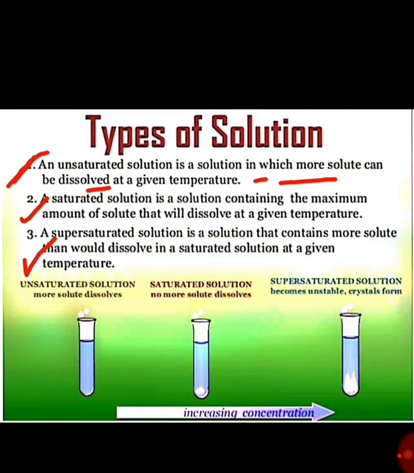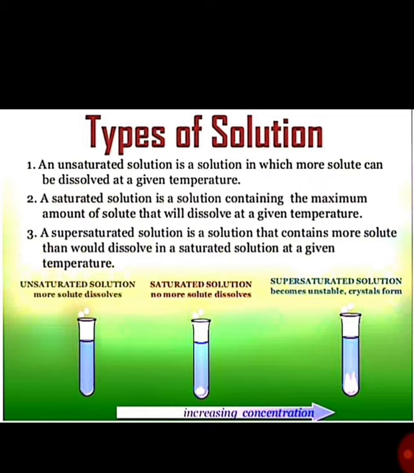Then what will happen? At a certain point, the sugar stops dissolving in this solution. That kind of solution is known as a saturated solution. Third is supersaturated solution. Supersaturated solutions contain more solute than would dissolve in a saturated solution at a given temperature. If we heat a saturated solution and keep adding sugar to it, then what will happen? It will dissolve but form crystals of that solute. That kind of solution is known as a supersaturated solution.